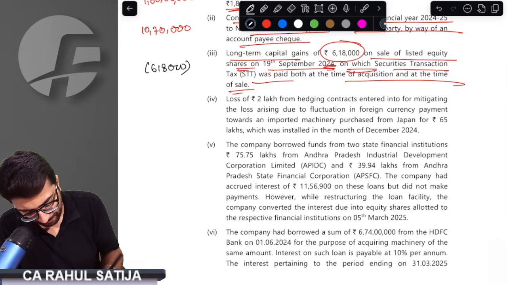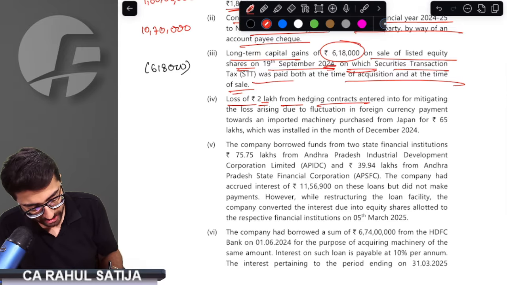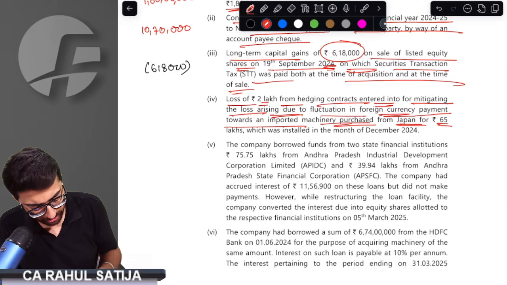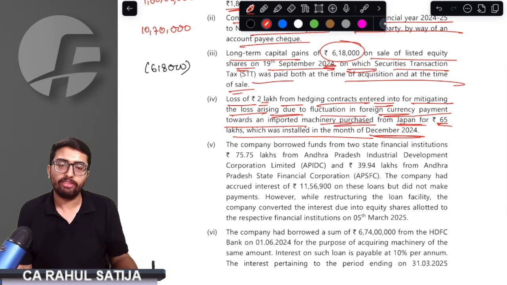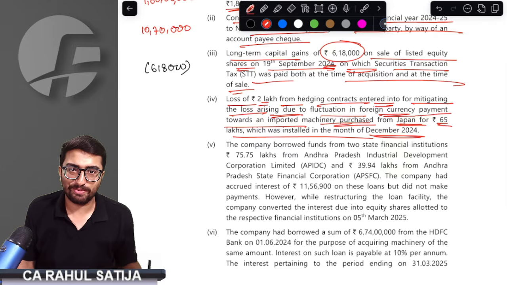Important point. Loss of 2 lakh rupees on account of hedging contracts entered into for mitigating the losses arising due to fluctuations in foreign currency payments towards imported machinery purchased from Japan for 65 lakh rupees, installed in December 2024. Very beautiful point. It is what it says.